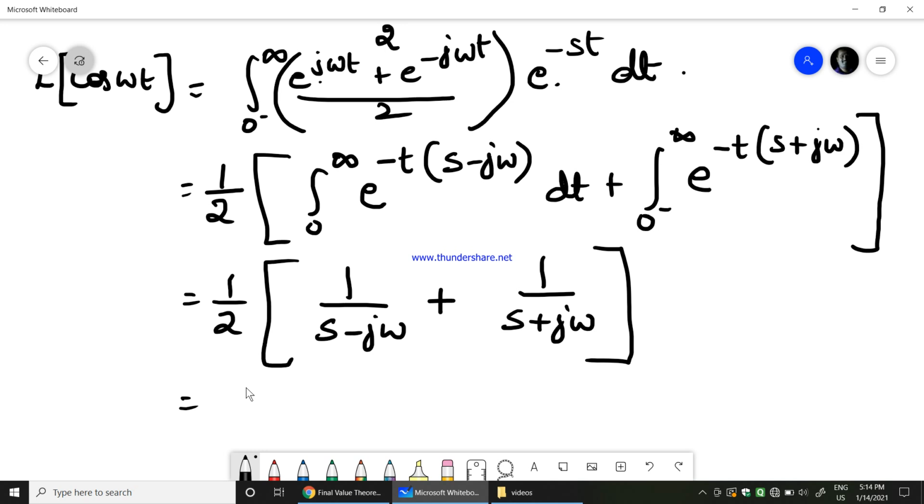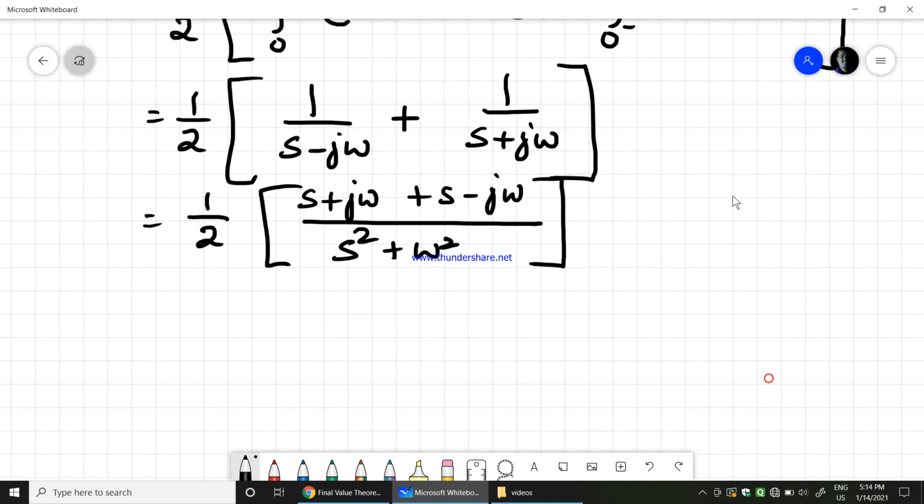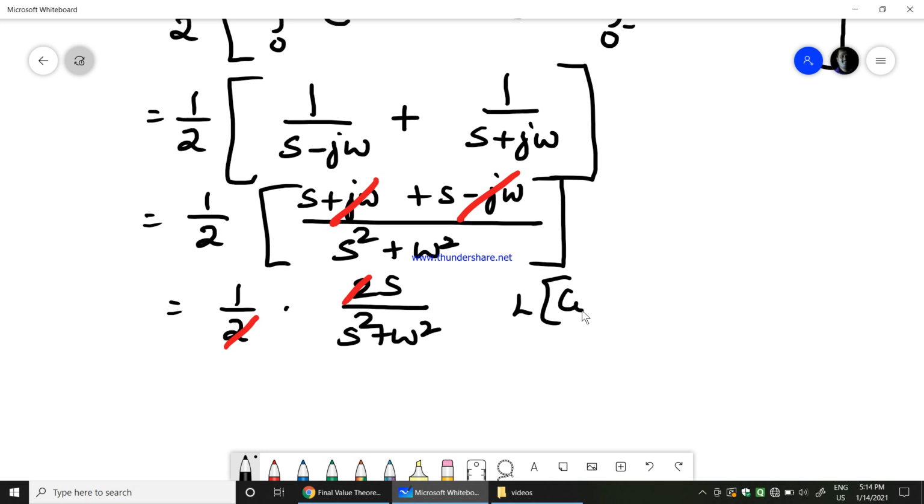which would be equal to, if you take LCM, 1 over 2 into (s plus j omega plus s minus j omega) divided by s square plus omega square. Take LCM and this is what you get. Therefore here j omega and j omega get cancelled, so we are left out with 1 over 2 into 2s by s square plus omega square. Therefore 2 gets cancelled. Therefore finally Laplace transform of cos omega t would be equal to s by s square plus omega square.